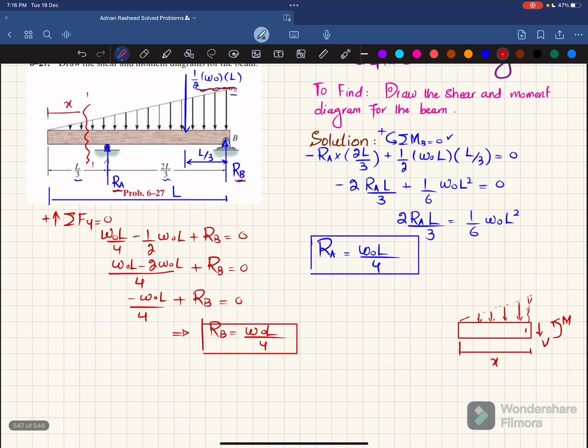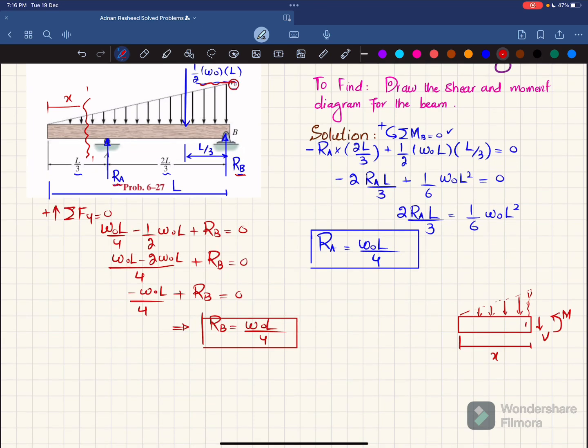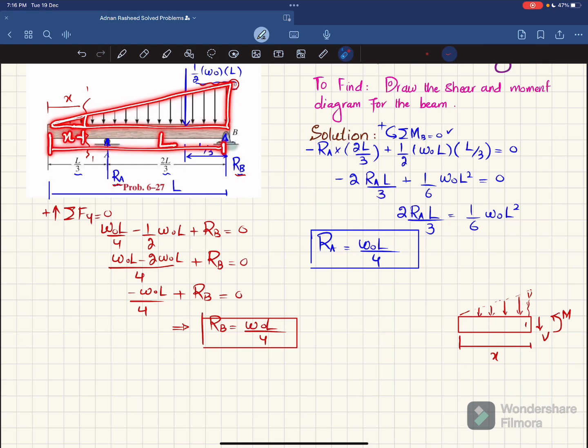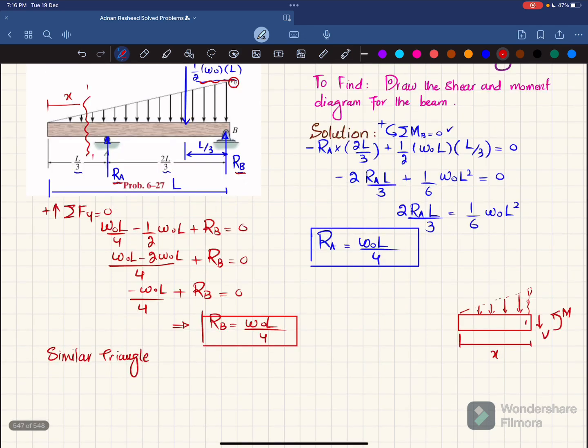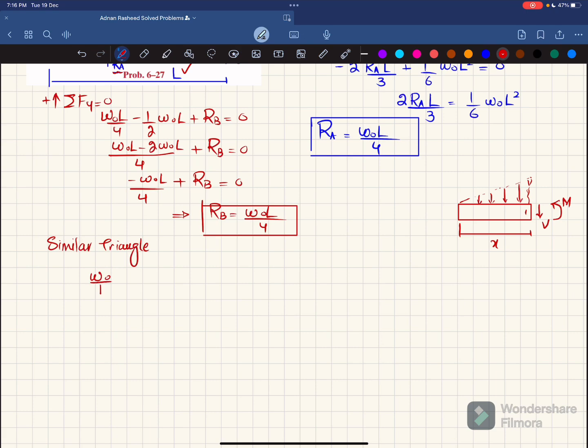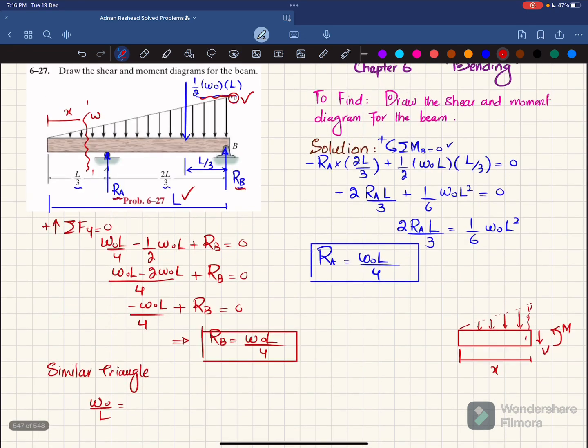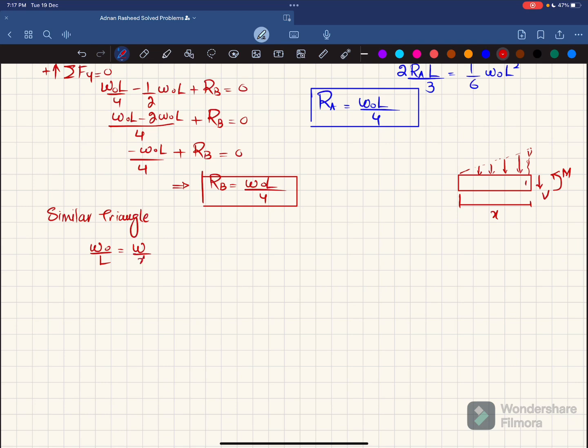Clear? Now you can see that here the load is W0. So if you take the ratio, we have two similar triangles. One is this one, and the other one is this one. So this is for the length of L, and this is for length of x. Clear? So by using similar triangles, if I take the ratio, W0 over length L will be equal to, here let the magnitude be W, W divided by this distance x. So here we will find W will be equal to W0 into x divided by L. Now when you convert this triangular load into point load or concentrated load, it will be equal to 1/2 this load, which is W0 x over L, and the length over which it acts, and that length is x, and that will be acting at a distance of x by 3 from this point 1.